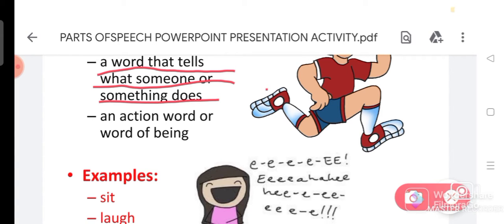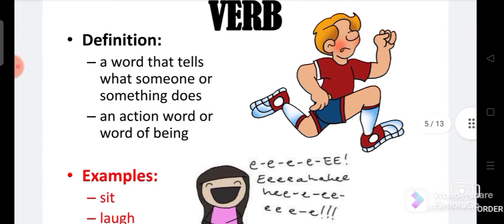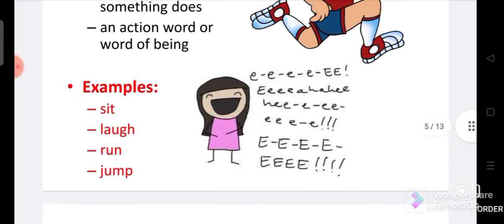So a verb is also a word, like a noun or pronoun, but this verb talks about what a person does. It talks about actions. It can be used as an action word or a word of being. It talks about the status of something also.